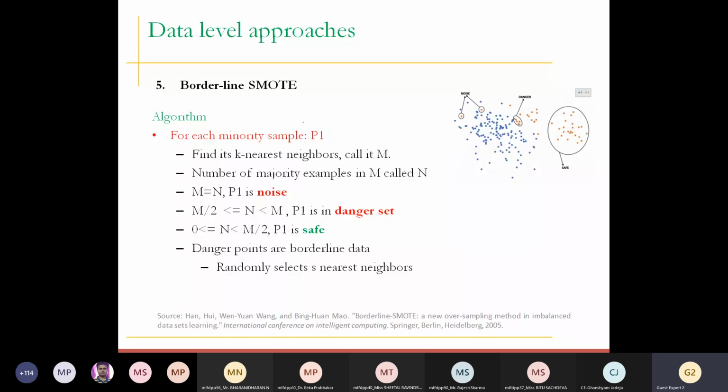The identified neighbors are M. Let's say we talk about this particular sample. We identify the neighbors, that is M. The number of majority examples in M is called N. If it has majority neighbors, for instance, this particular point belongs to the majority class. So this is the number called N. M is the total number of neighbors, and N is the number of majority neighbors of that class.